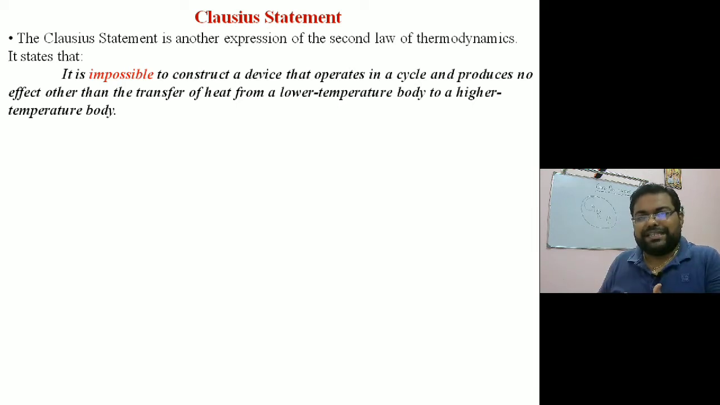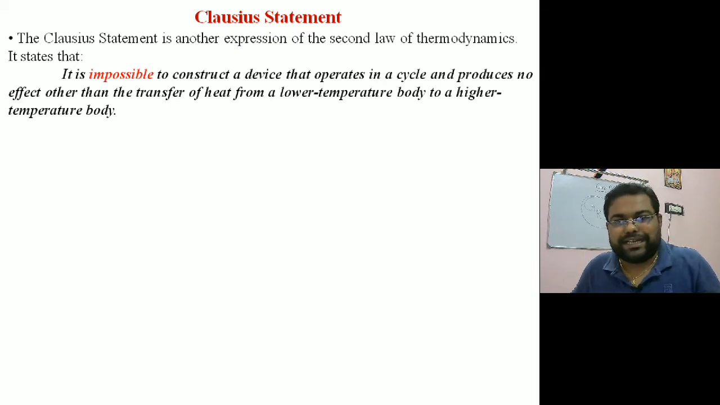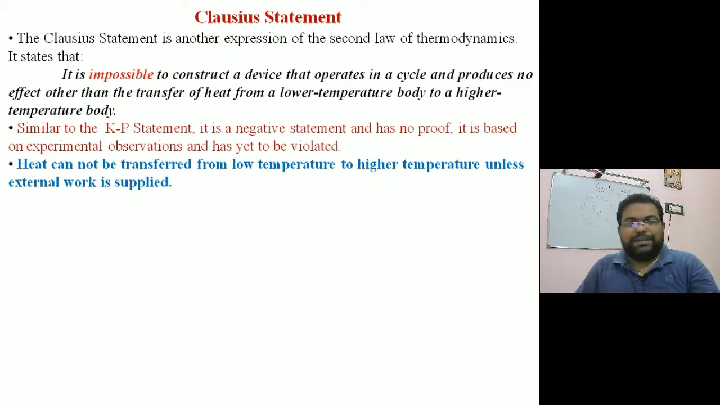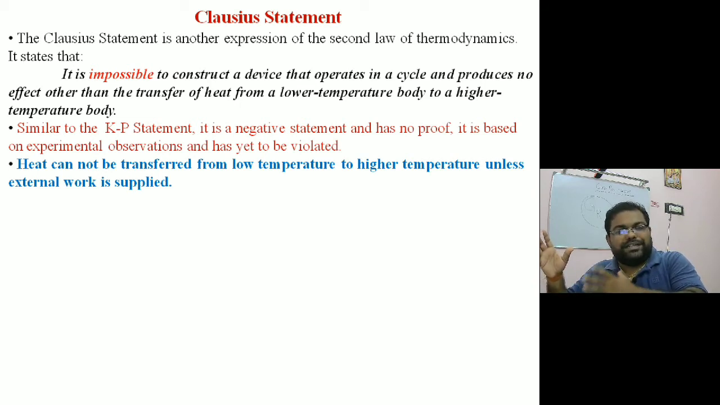If somebody is claiming that heat is automatically getting transferred from a low temperature body to a high temperature body, then such a process is impossible as per the second law. Similar to the Kelvin-Planck statement, it is also a negative statement and has no proof. It is based on experimental observations and has yet to be violated. Till now, no one has violated these two statements. Keep in mind, if somebody violates them, it will be a new discovery.